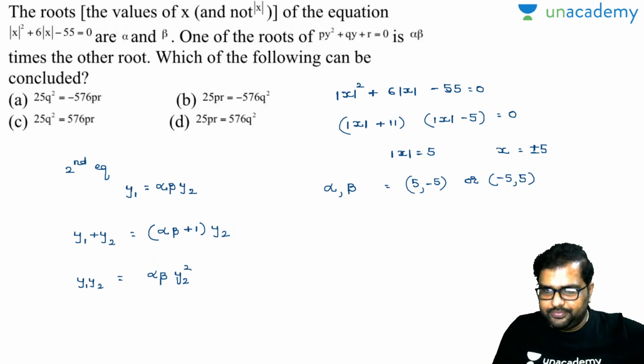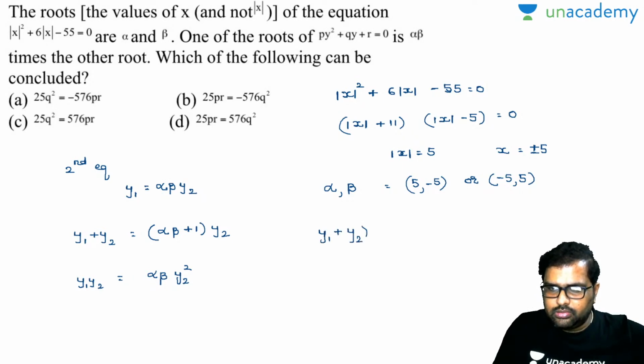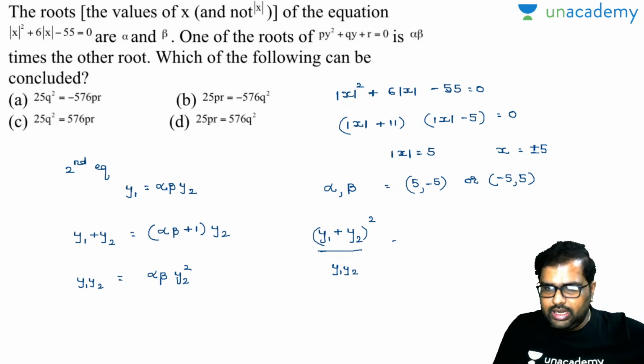So I'll do this thing. y1 plus y2 whole square divided by y1 into y2, not y1 plus y2. So can I write down the same thing as alpha beta plus 1 y2, and y2 in the denominator and numerator will get cancelled off, divided by alpha beta.